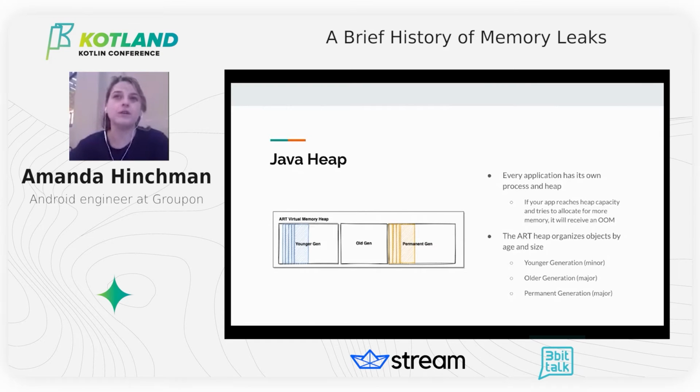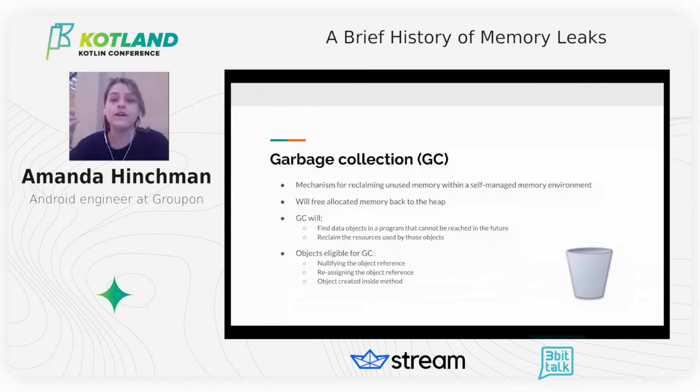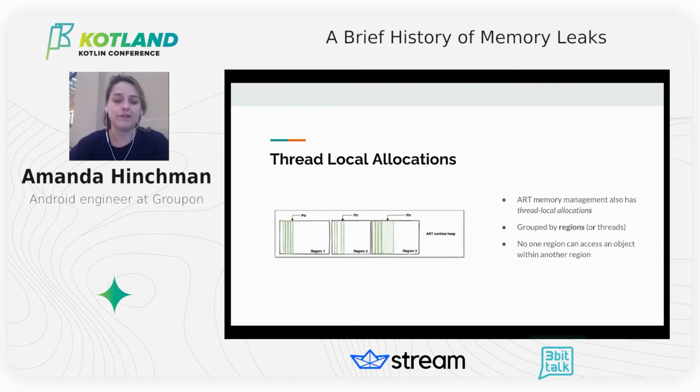So garbage collection will look at certain things. It'll collect null object references, reassigned object references, or an object created within the scope of a method. And this is one of the huge perks of a self-managed memory environment. We don't need to worry about the overhead when objects are created or destroyed. However, this doesn't mean that it doesn't happen. Jank can occur if one is not careful with the kind of objects that a device holds in the heap. And on top of that, garbage collection executes on the main thread or the UI thread. So if you end up executing too many garbage collections consecutively, it can end up blocking your UI thread. This is really important to keep in mind.